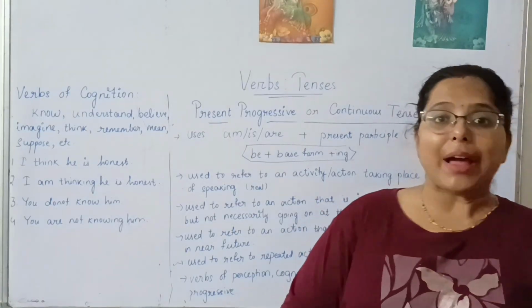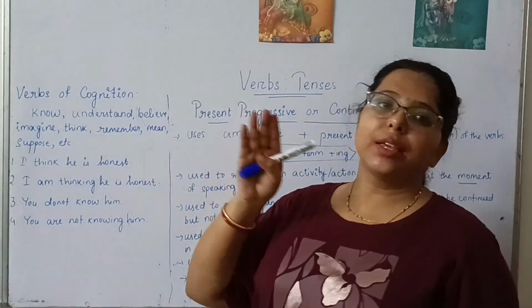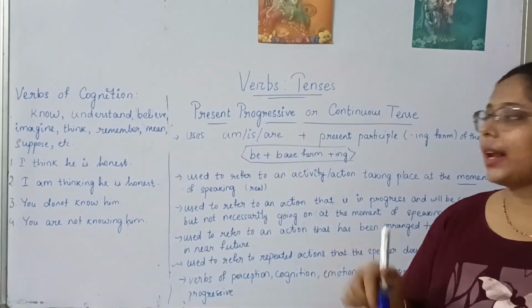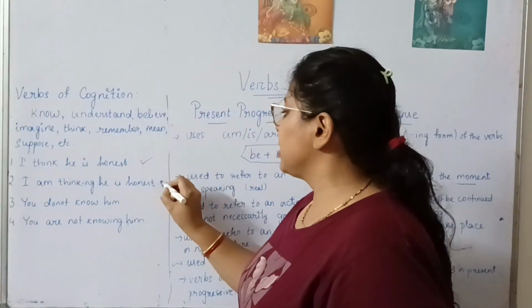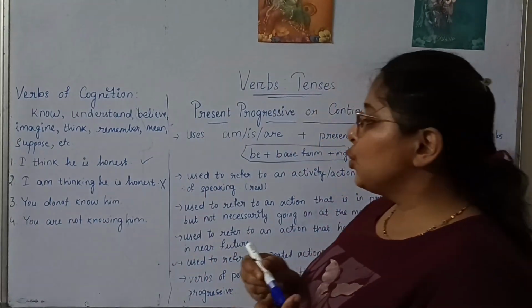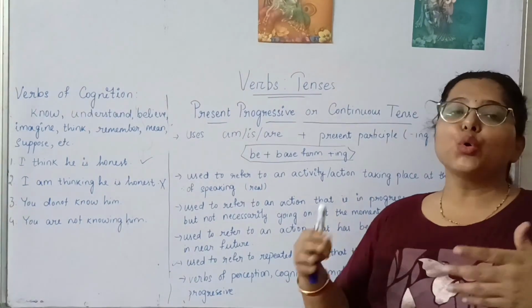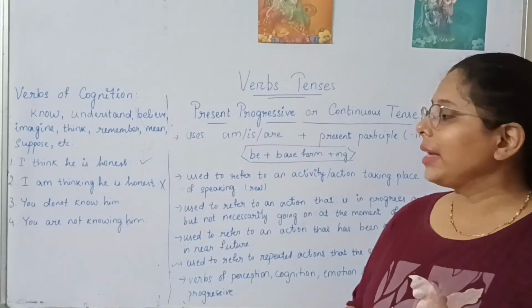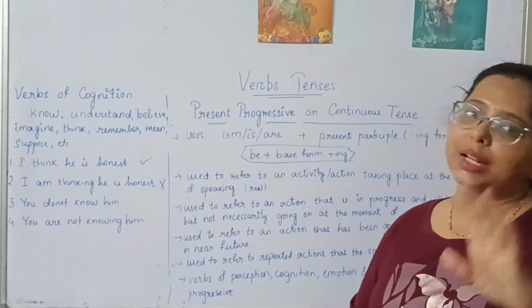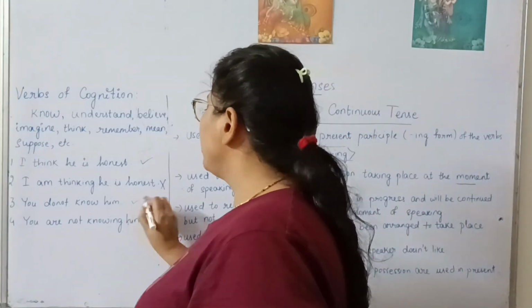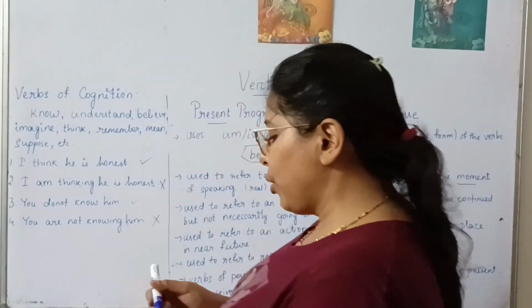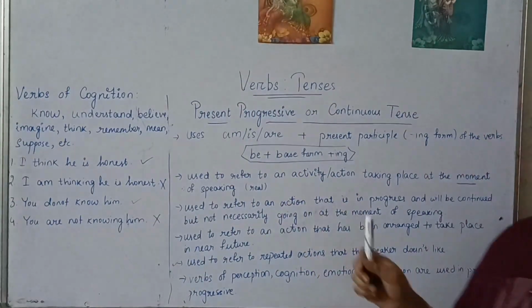I do not need to write here, I am thinking he is honest. That is incorrect. This is the correct sentence. Similarly, you do not know him. Or I can say, I know him. I am knowing him is incorrect. Or I can say, you are not knowing him. That is incorrect. So you do not know him is correct, but you are not knowing him is incorrect. So this is verbs of cognition.